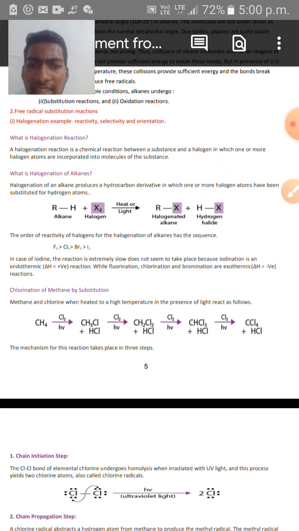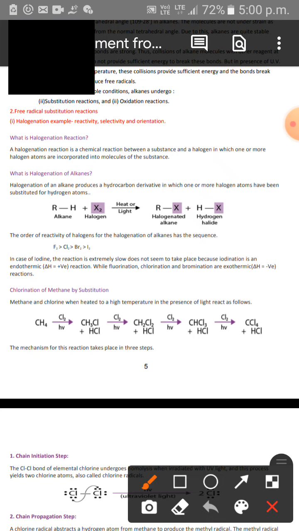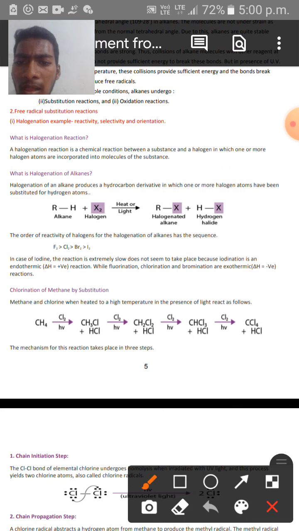A general reaction is given over here, in which an alkane, when treated with a halogen molecule in heat or sunlight, produces the halogenated alkane and hydrogen halide.